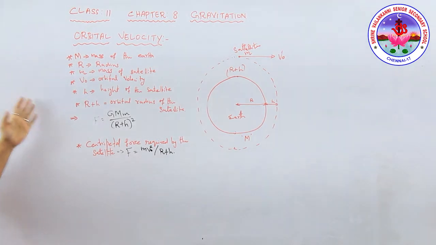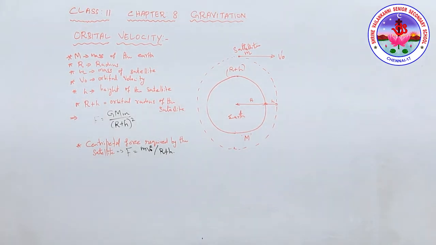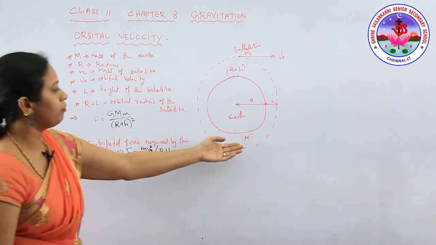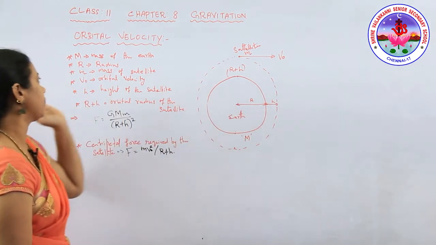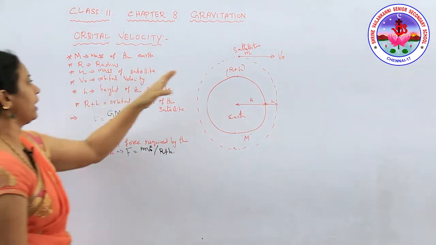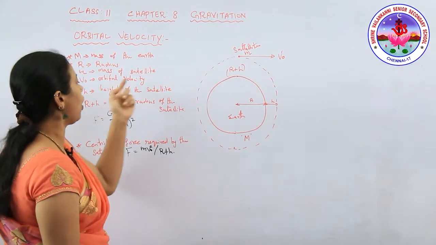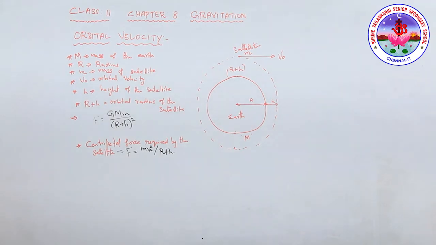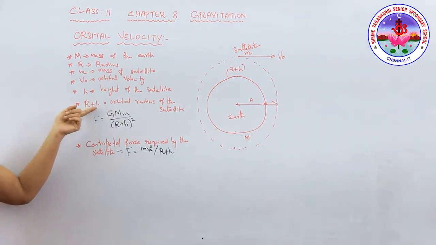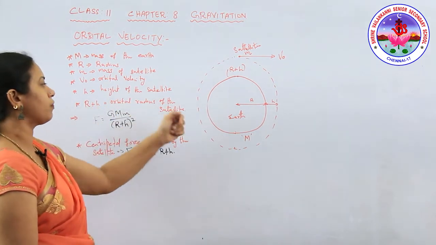See, the orbital velocity is the velocity needed to put the satellite into its orbit around the earth. See the diagram. Capital M is the mass of the earth, and capital R is the radius of the earth. Small m is the mass of the satellite, and v naught is the orbital velocity, the velocity required to orbit around the earth. Now r plus h is the orbital radius of the satellite.